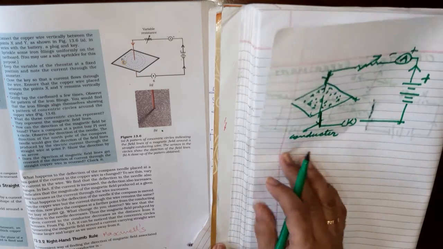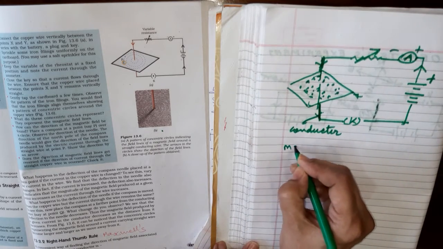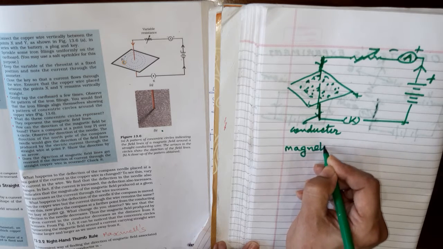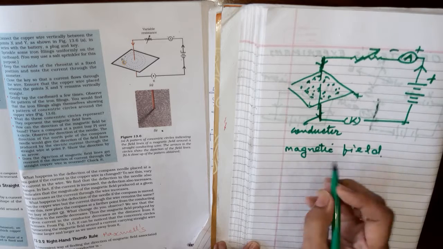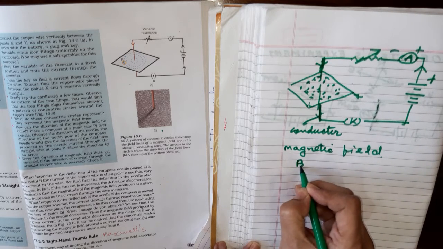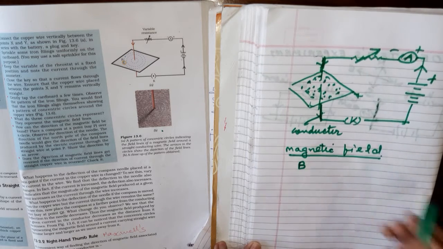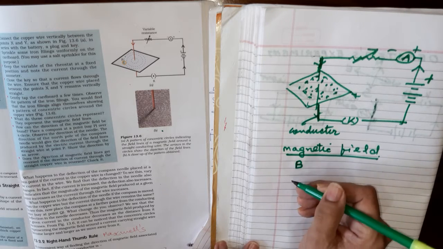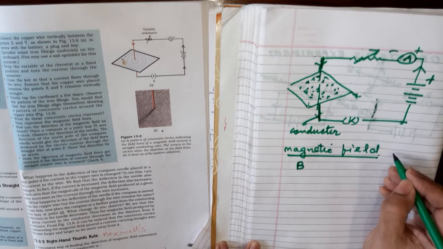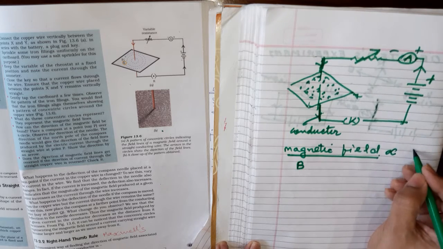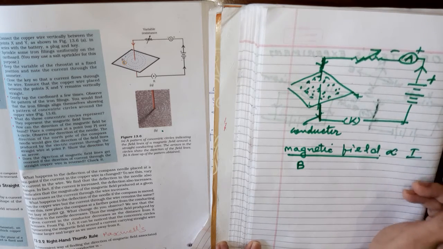Now remember that the magnetic field, though it is not mentioned in your textbook, can be expressed as capital B. The magnetic field is directly proportional to the amount of current.